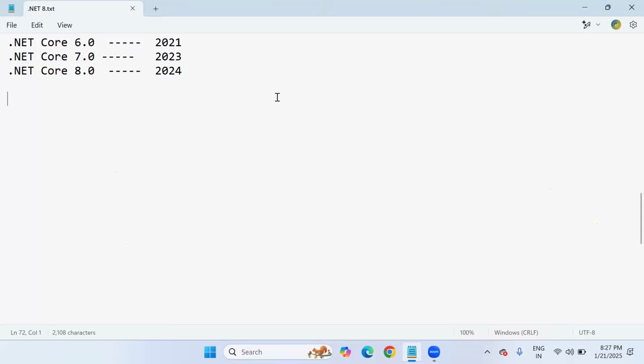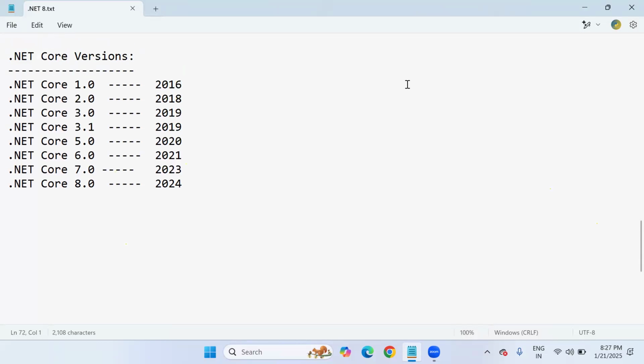Hello. So tell me. Sir, what is the difference between these versions, .NET Core 6, 7, 8? Can you please repeat it? What is the difference between the different versions? See, sir, we cannot explain each and every detail. Why? The reason is simple, I'll tell you.